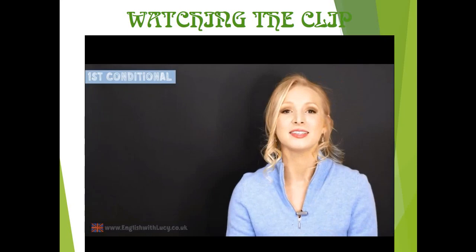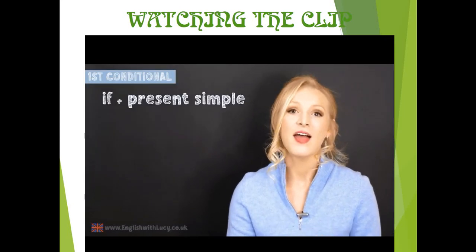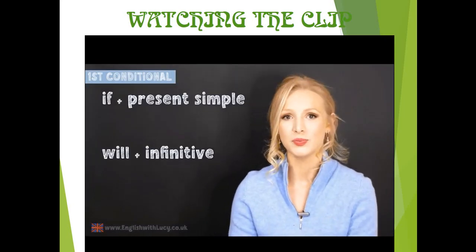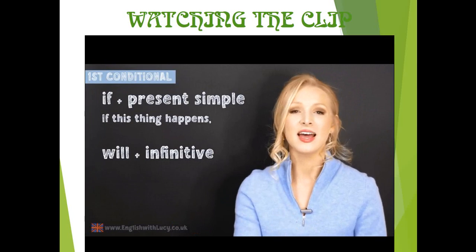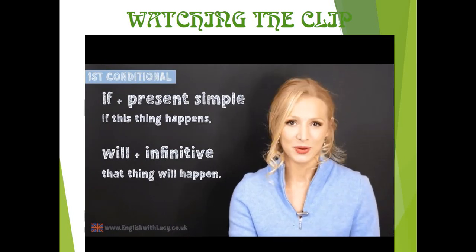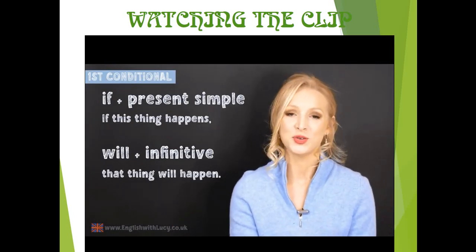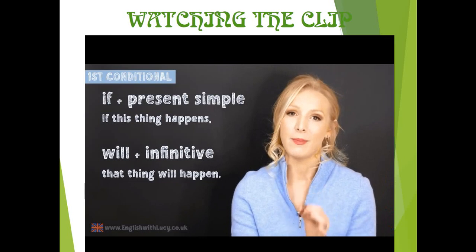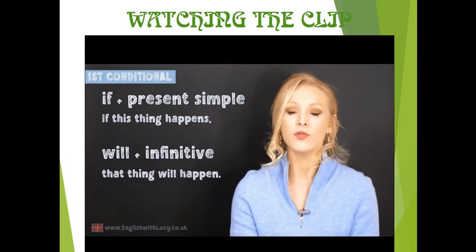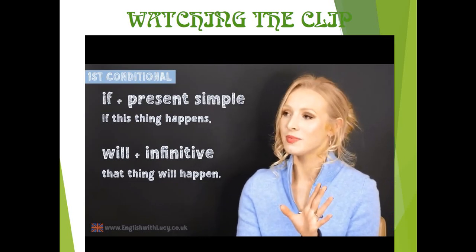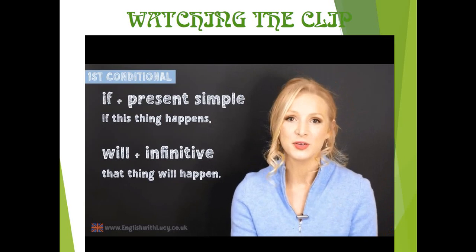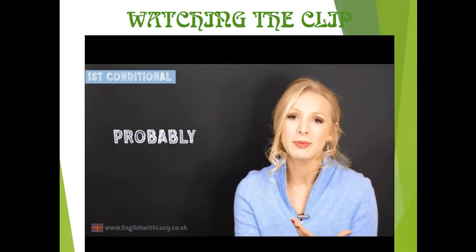The first conditional has the present simple after if, and then the future in the main clause. If this thing happens, that thing will happen. We use the first conditional to talk about things that might happen in the future. We can't know for sure what will happen in the future, but we can use the first conditional to talk about things that will probably be true.